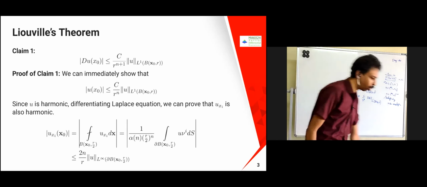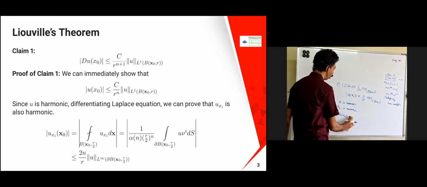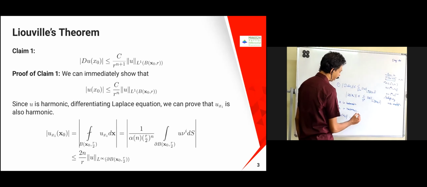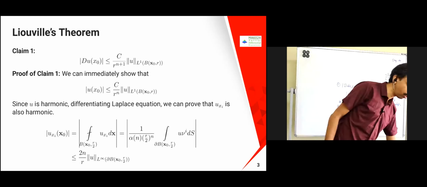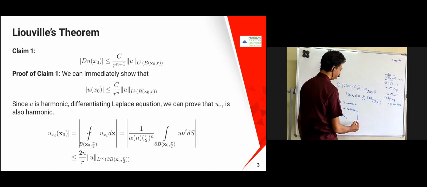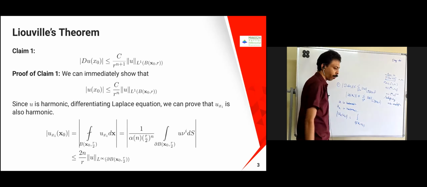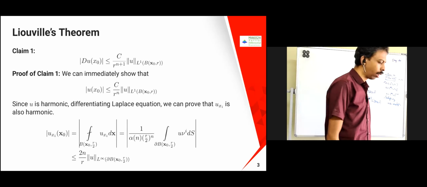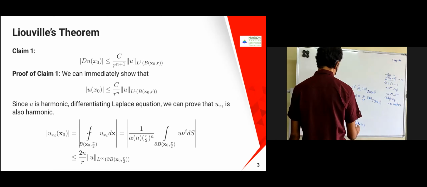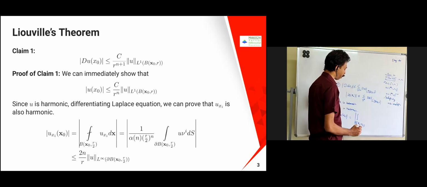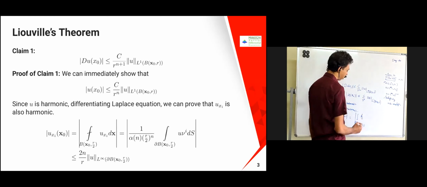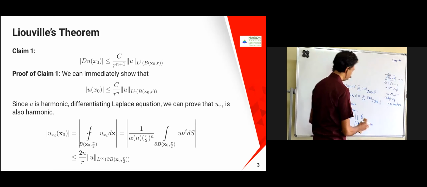So u_xi of x0, I'm going to write this as an average integral over some ball. I can just take some arbitrary ball.